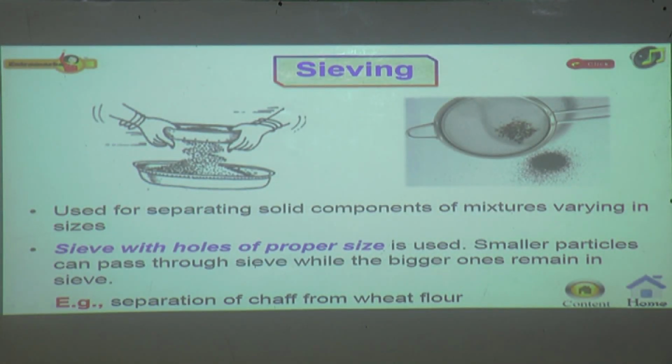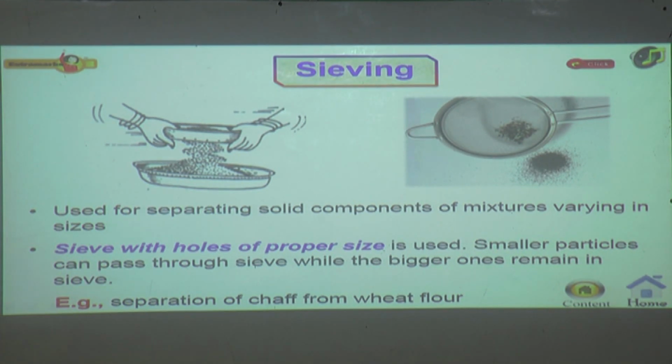Sieving is a method used when the components of mixtures are of different size. Sieving removes unwanted seeds and soil particles from grains. In our homes, flour is sieved to separate bran. Generally, we do not sieve the flour and consume bran with the flour.